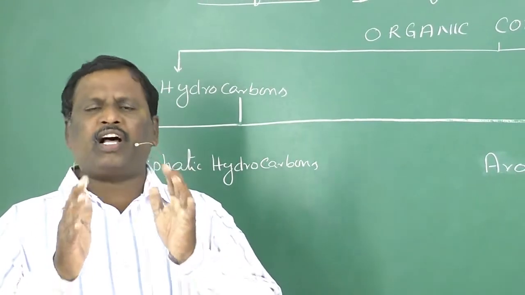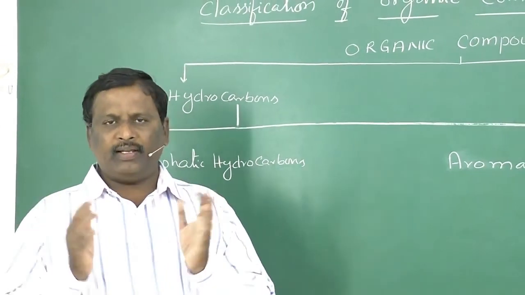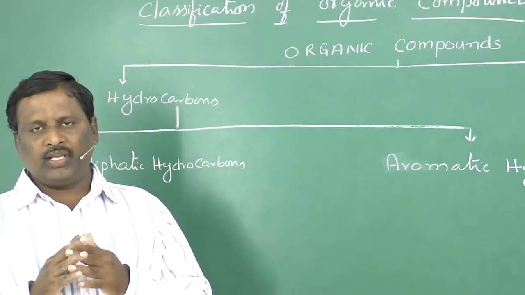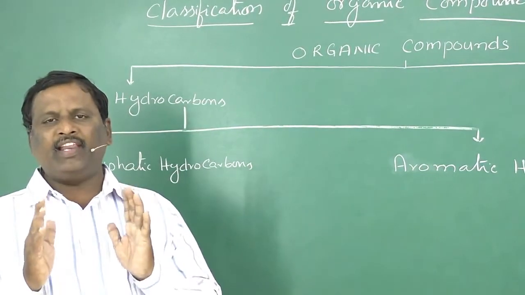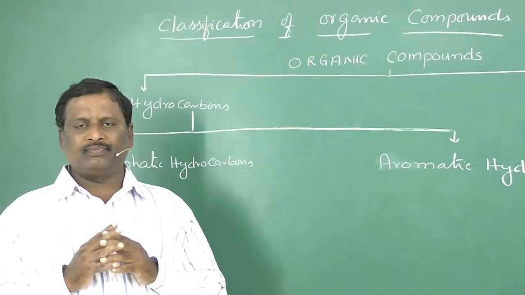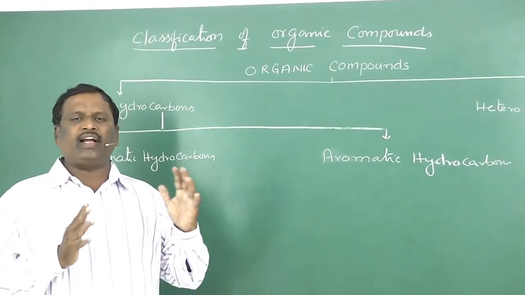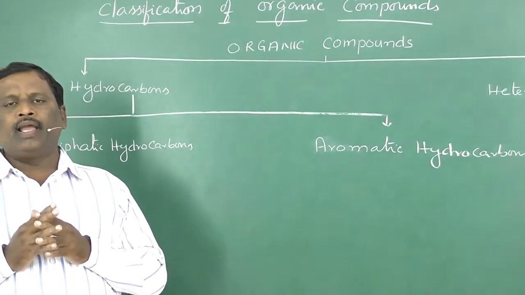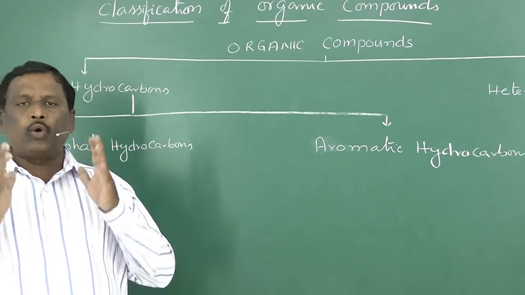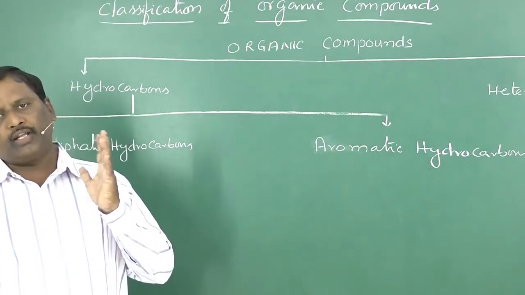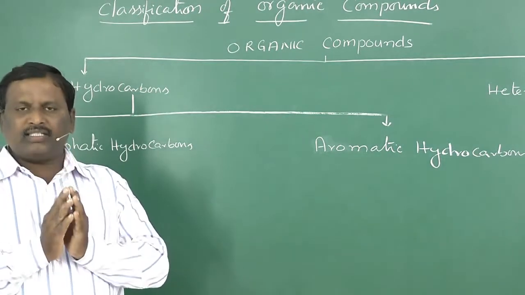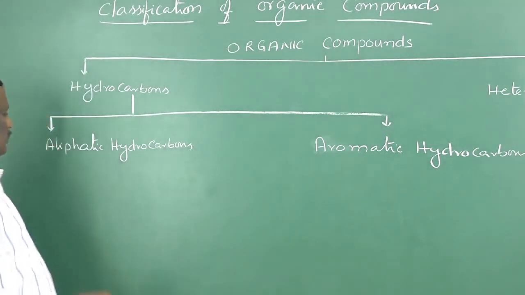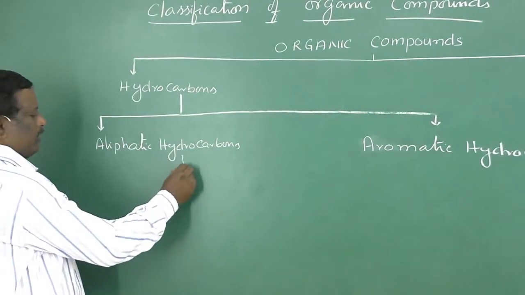When the 4 valencies of carbon are satisfied by 4 different atoms or 4 different groups, such hydrocarbons are said to be saturated hydrocarbons.